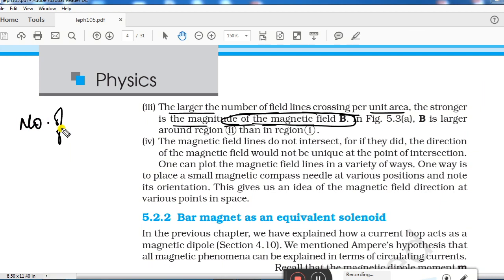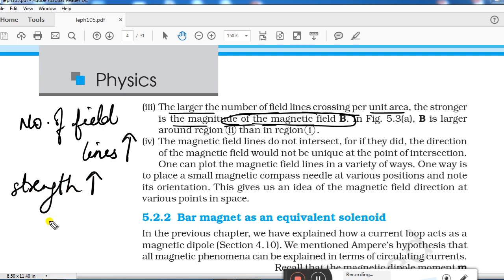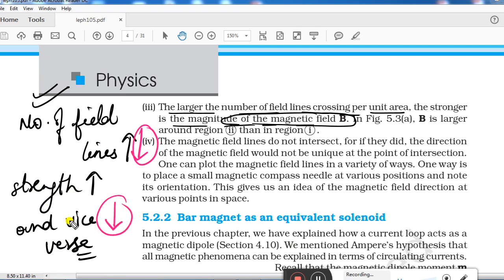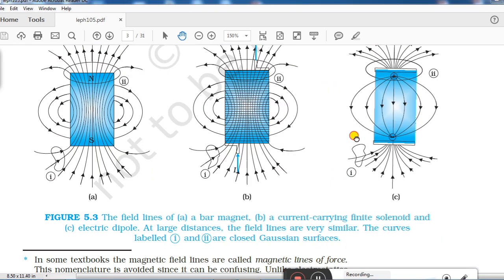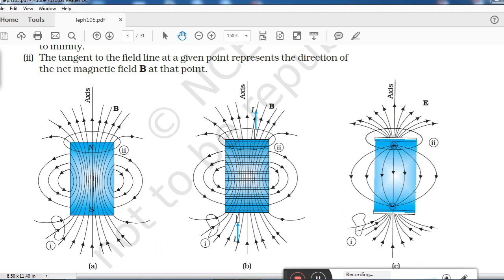If the number of field lines is more, then the strength of the magnetic field will be more, and vice versa. That means its opposite will also be true. If you have somewhere a smaller number of field lines, then the strength of the magnetic field will also be less in that region. Now with the help of this statement you can compare, after looking into the figure, at which point the magnetic field remains strong and where it remains weak.